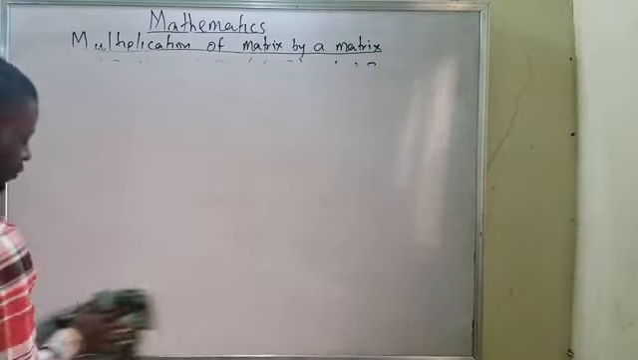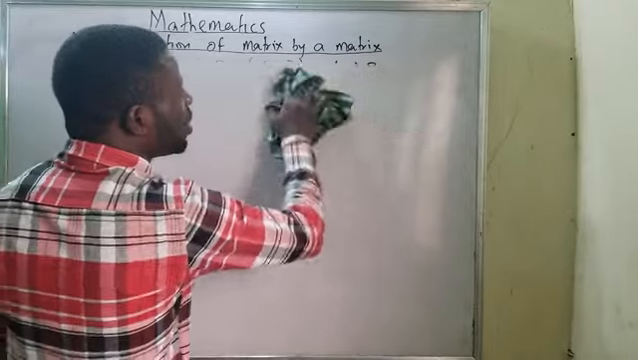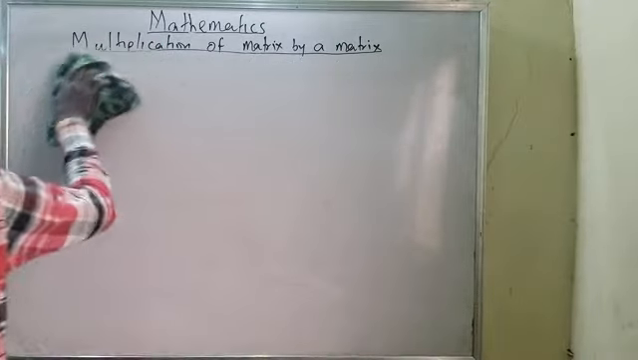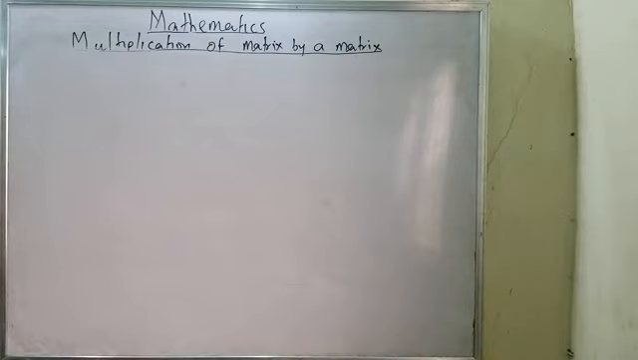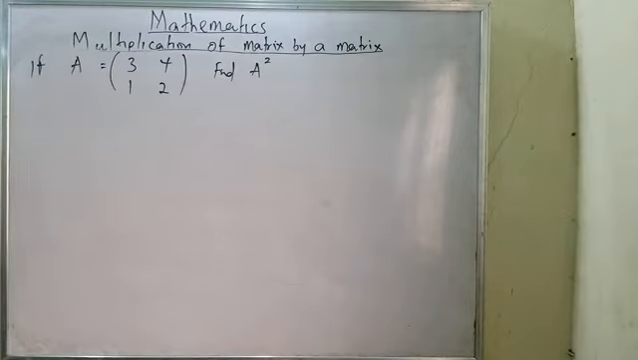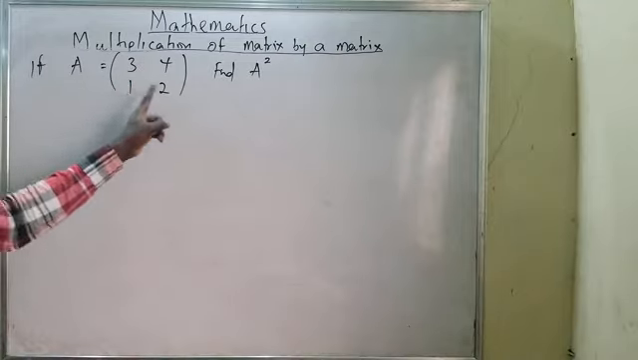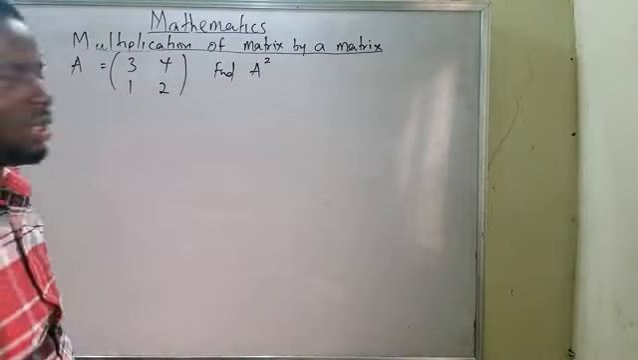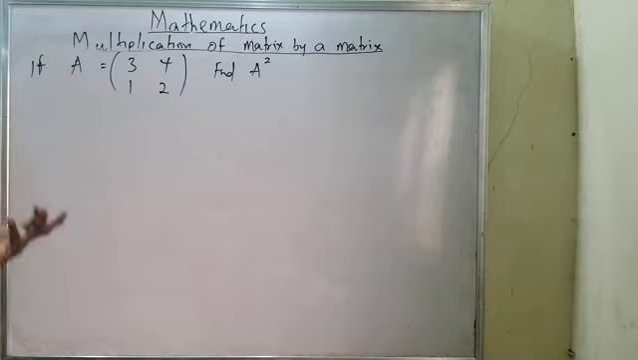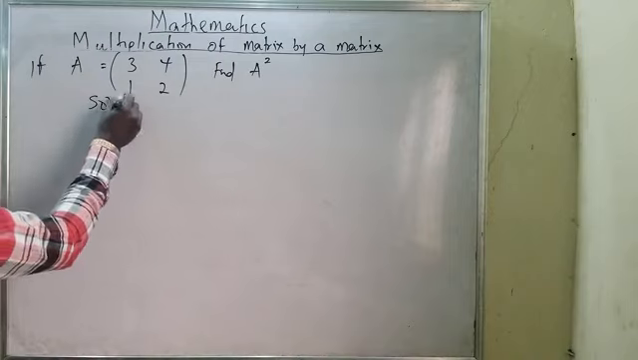Let me show you one of square now. If somebody asks you to square a particular matrix, what will you do? Okay, look at this question. It's a very simple one also. If A equals 3, 4, 1, 2, find A squared. Don't worry, it is a square matrix, where the rows equal the columns. Now, the solution to this problem.